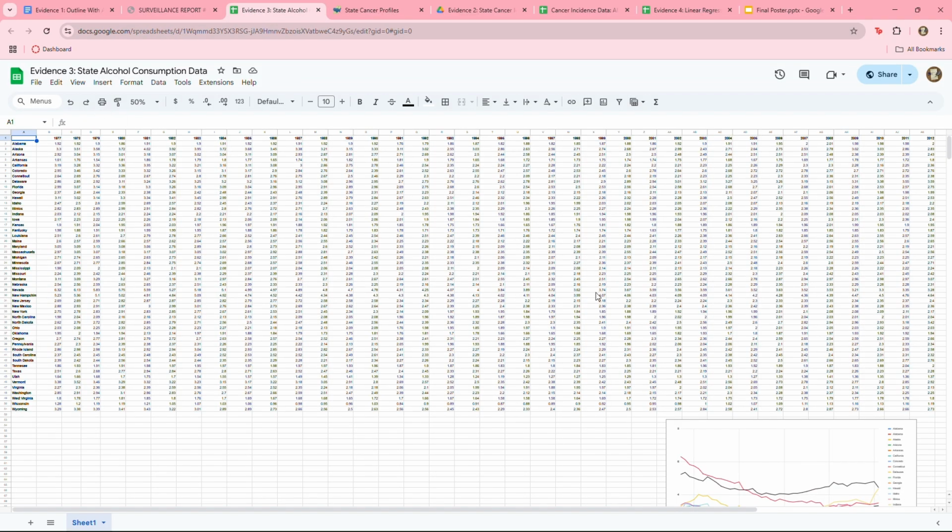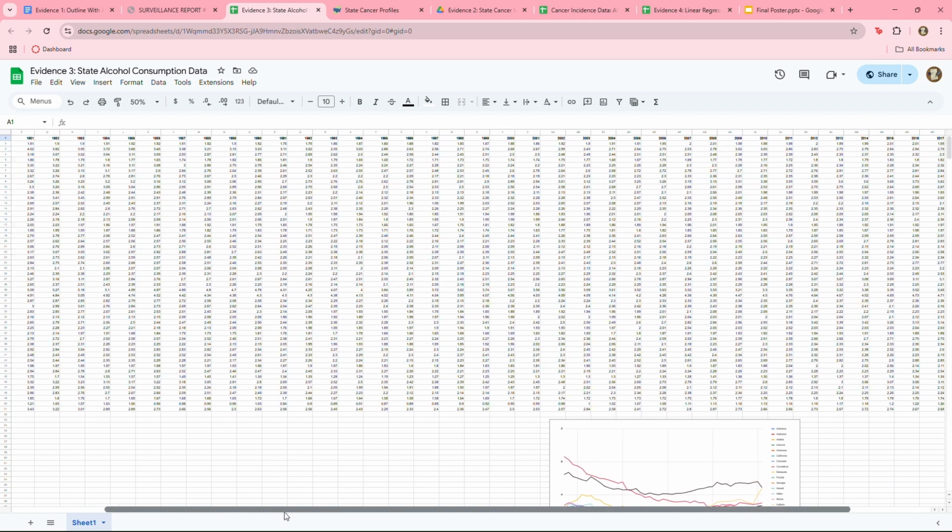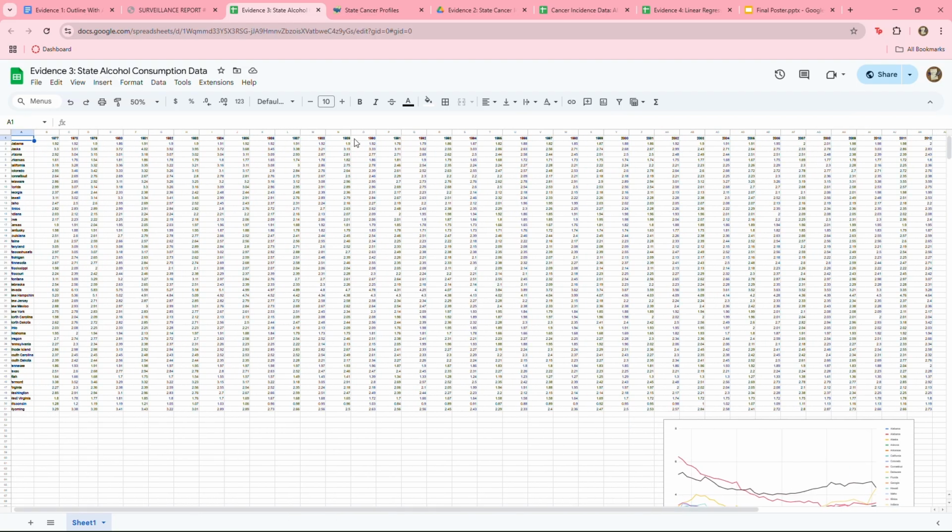As you can see here, I generated this data into a very large table that I eventually referenced as one of my own databases. And as you can see here, I generated a graph to represent all of this data to see if there were any visual patterns. This was very helpful when I was conducting my final data analysis.